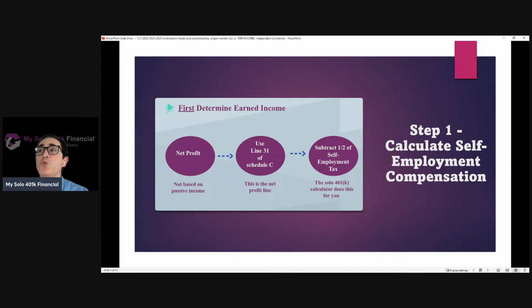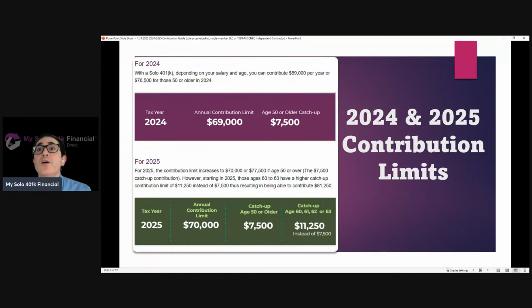Here's a good visual just showing that calculation. Again, you take your net self-employment income, which is reported on line 31 of Schedule C, less 1/2 of the self-employment tax. And we have a calculator on our website that will run that. Now, once you know your self-employment income, then you can start determining how much you're eligible to contribute. We're very hands-on in helping customers with that educational content specific to their situation. But in terms of how much you can contribute, it's helpful to understand that you've got different limits, right?